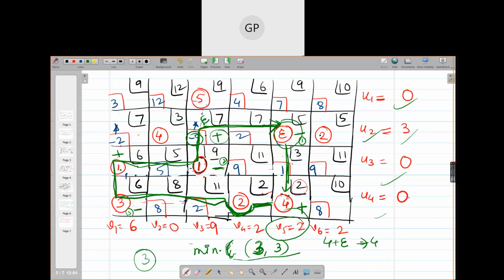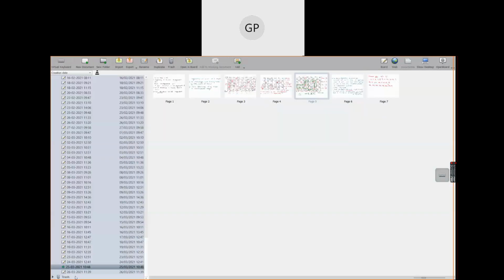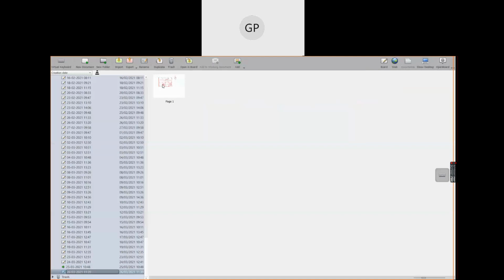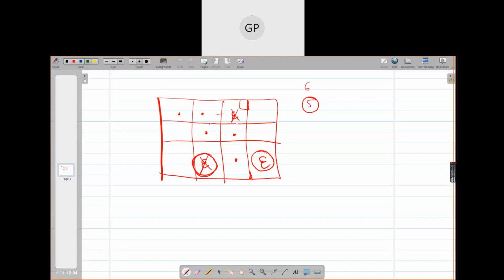Yes, ma'am. Okay, can we go to the next type then, maximization? Maximization in TP is another special case.